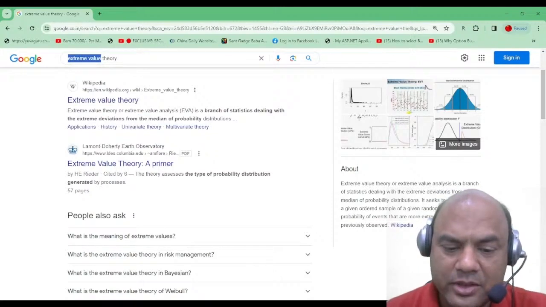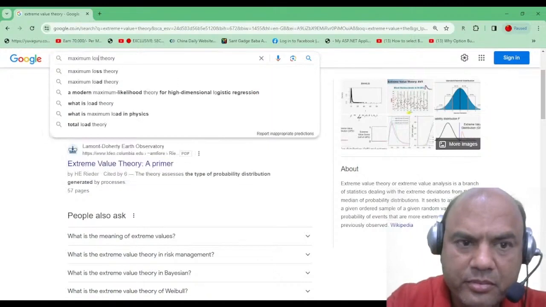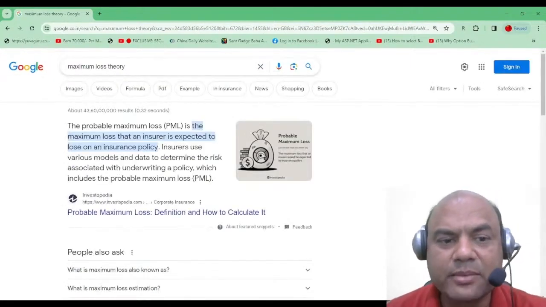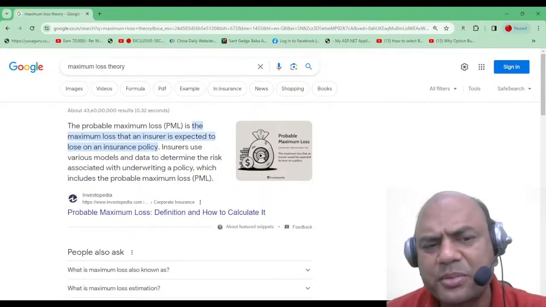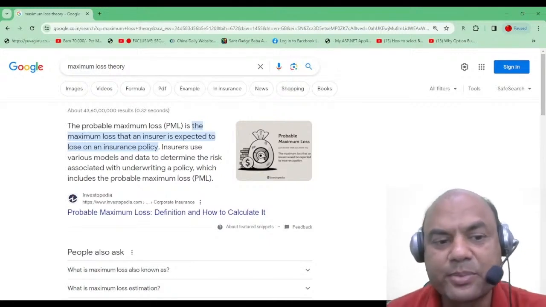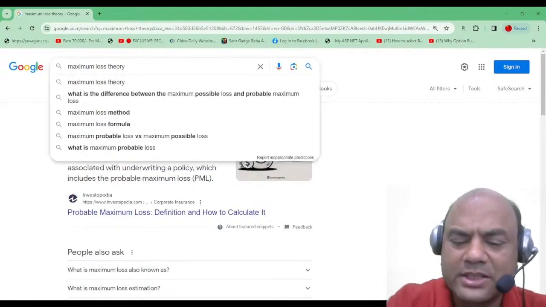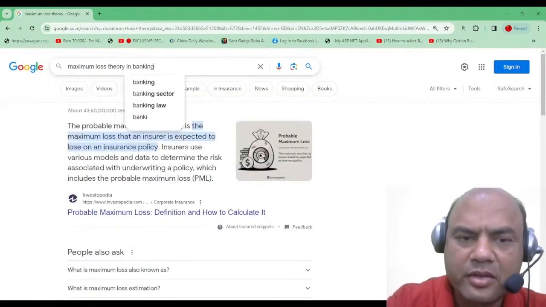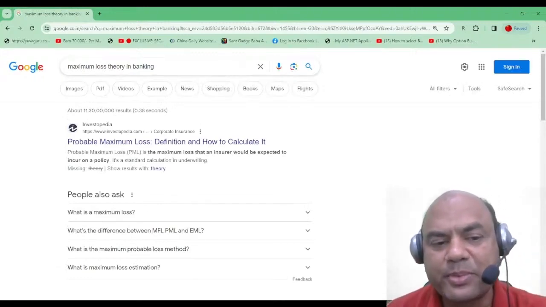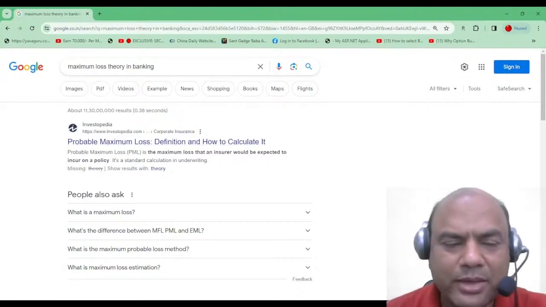And what is maximum loss theory? See this. The probable maximum loss is the maximum loss that an insurer, and here you can consider the bank also, a bank or financial institution, is expected to lose on an insurance policy. If you see the banking, the logic remains the same. It is the maximum loss that the insurer would be expected to incur on a policy. Basically this is risk management, right?